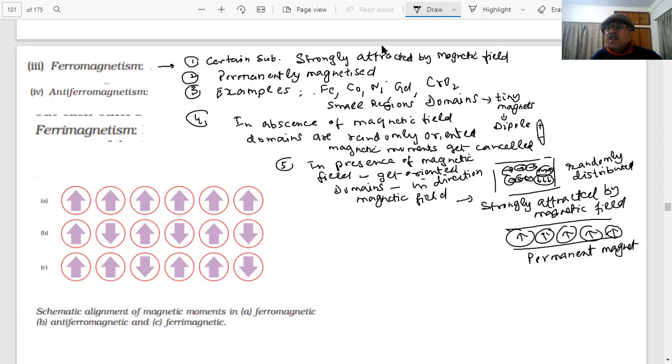You have seen in the books where they are magnetizing iron, students, by passing electric current. So what we are saying, the dipoles or the domains, students, will get permanently oriented. At least for a good period of time, they can be used as magnets.